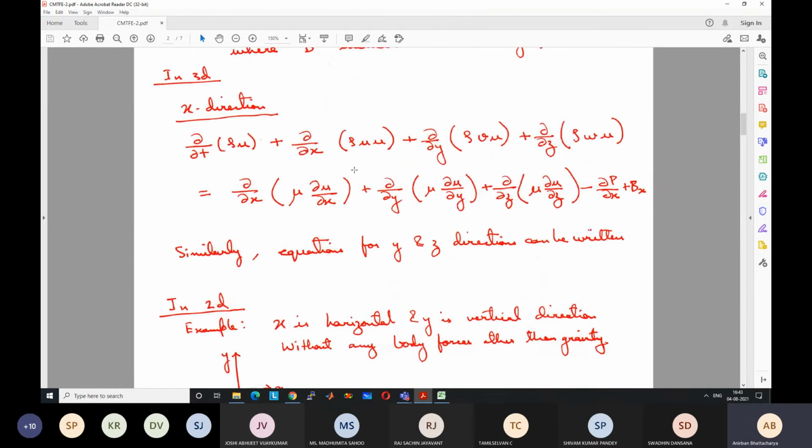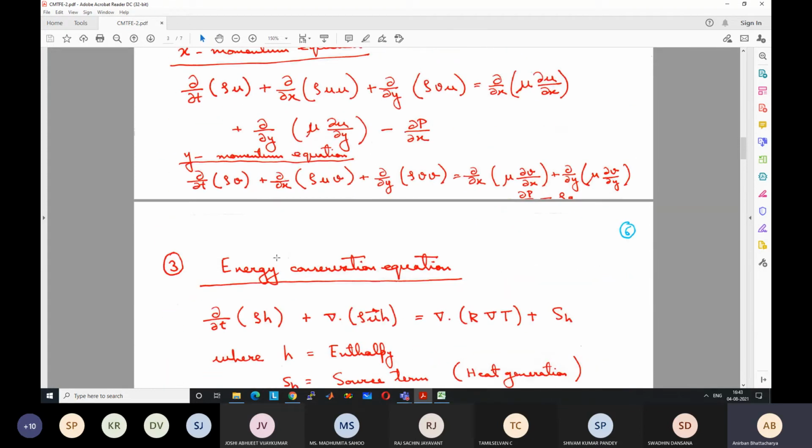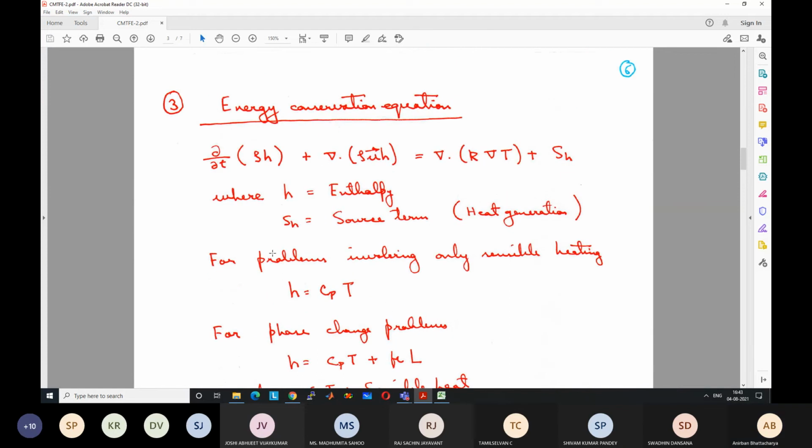So this is about the momentum equation. This is another fundamental equation which we need to solve if we want to find out the velocity profile. Velocity means the flow that is occurring at any point. Without solving this, we cannot find the flow correctly.